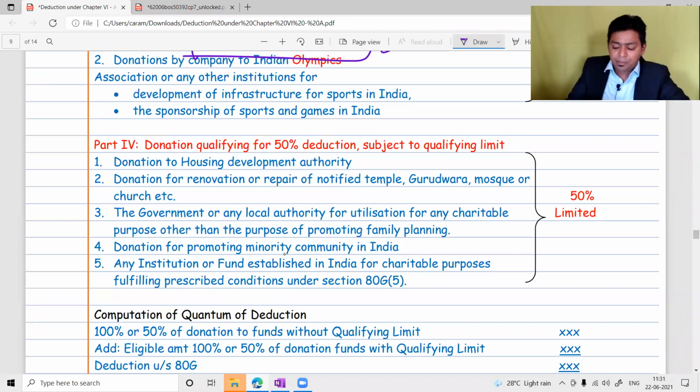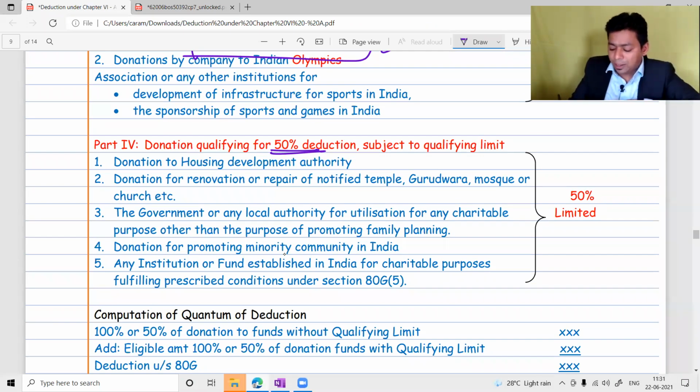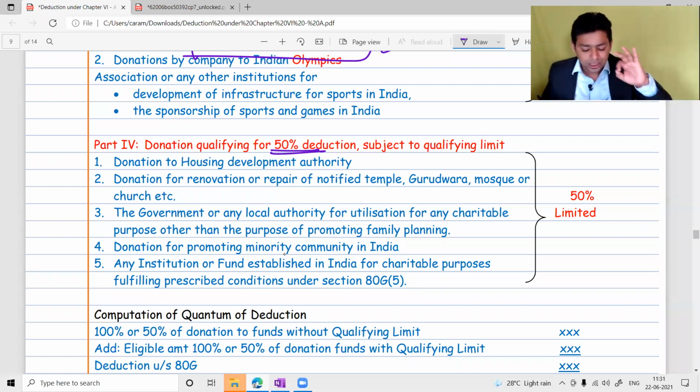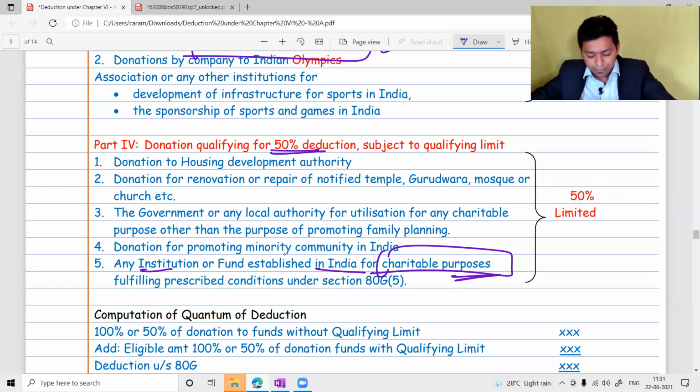And from the 50% limited category, usually in exam, they target only charitable trust: any institution or fund established in India for a charitable purpose. Apart from that, there are Housing Development Authority, temple, Gurudwara, mosque, church. These are also there, but usually charitable fund will come in exam. That falls in the 50% limited category.